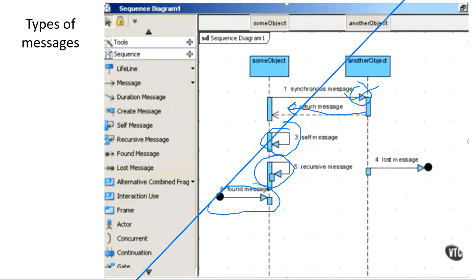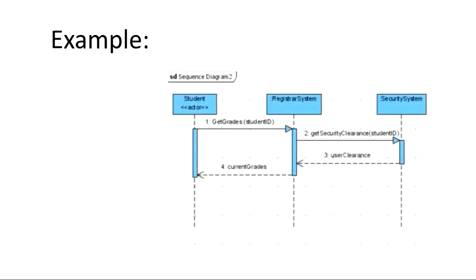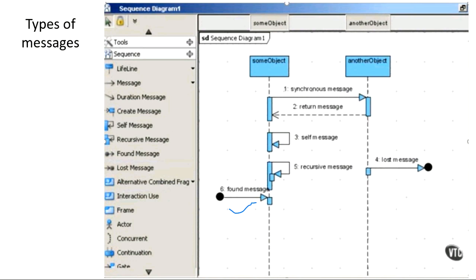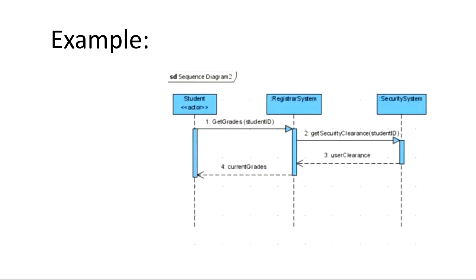And if you send a message to someone and that gets lost midway, it is known as a lost message. These two you are not going to use majorly in diagrams, but you should know they also exist. For example, this is an example of a sequence diagram. We have a student who is an actor. He's not an object. He's an actor. That is why I said that in the rectangular box you can write any participant, not necessarily an object. Fine.